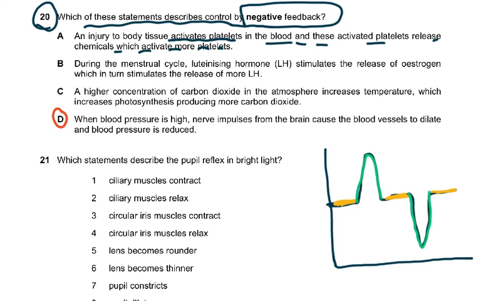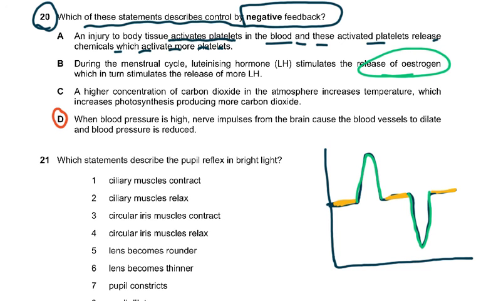During the menstrual cycle, luteinizing hormone releases estrogen and then stimulates the release of that. So actually this is a positive feedback. If you study this at A levels, you'll know that estrogen results in the release of more FSH, and that is a positive feedback. A higher concentration of carbon dioxide in the atmosphere increases temperature, which increases photosynthesis, producing more carbon dioxide. Well, that's something else. That is more CO2 in the atmosphere, global warming or something like that, nothing to do with negative feedback.